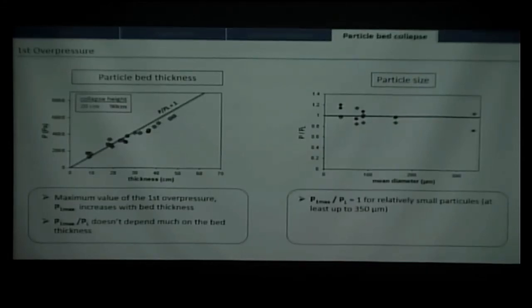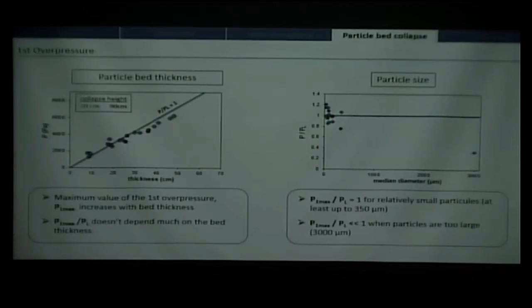Then I investigated the influence of the particle size. This diagram is directly normalized with the lithostatic pressure, and we see that even if there are slight differences, the pore pressure is still high. That's the maximum pore pressure, of course. It's still high for all these particles. But if we take much larger particles, here the 3 millimeter particles, this first maximum pore pressure is lower. That is logical if it's fluidization, because in that case the minimum fluidization velocity is very high, so it's really difficult to reach just from the falling of the particles.